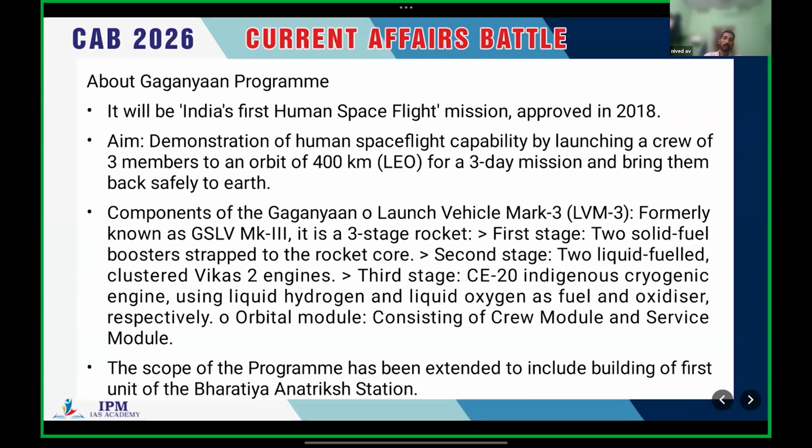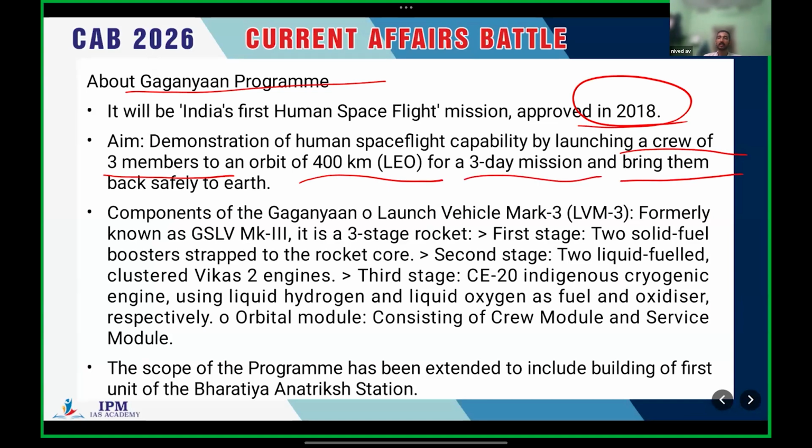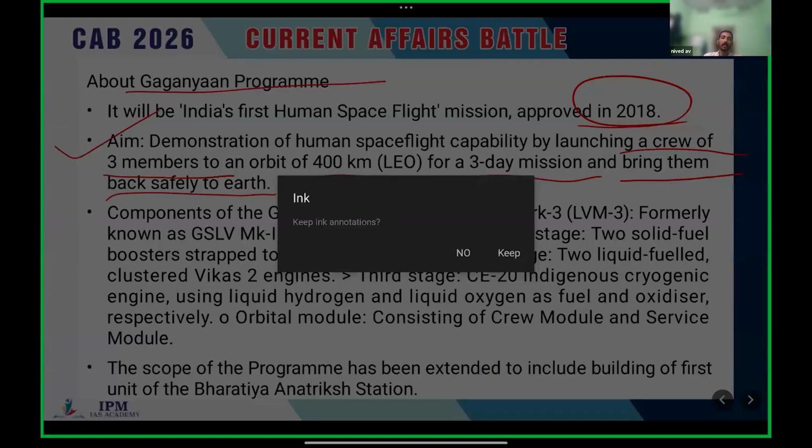And regarding the Gaganyaan program, it will be India's first human spaceflight mission. It was approved in 2018, and India is preparing for the first Gaganyaan flight. India is planning to launch a crew of 3 members to an orbit of 400 kilometers from Earth, that means in the low Earth orbit. It's a 3-day mission, and the launch vehicle itself will bring them back to Earth safely. This is the actual plan.